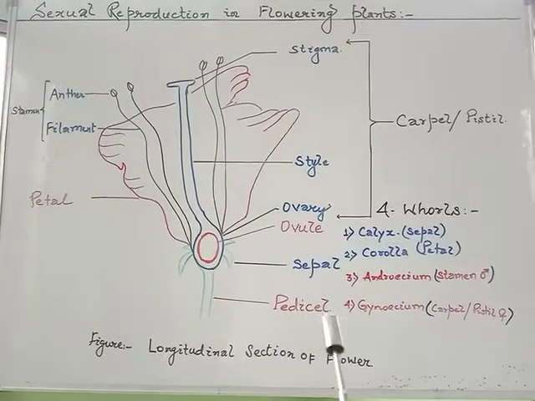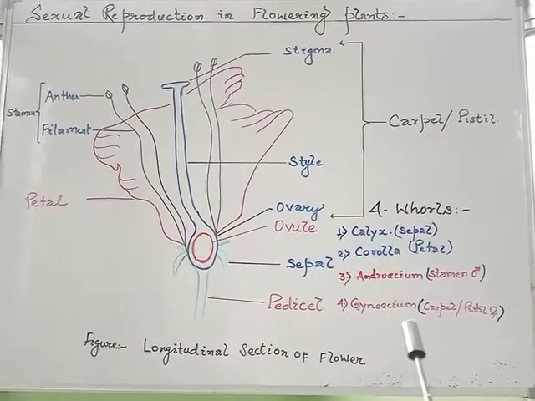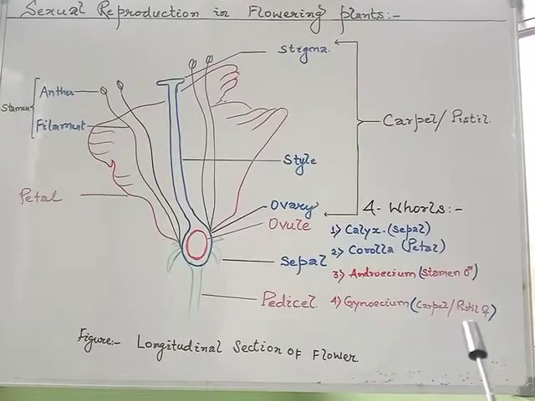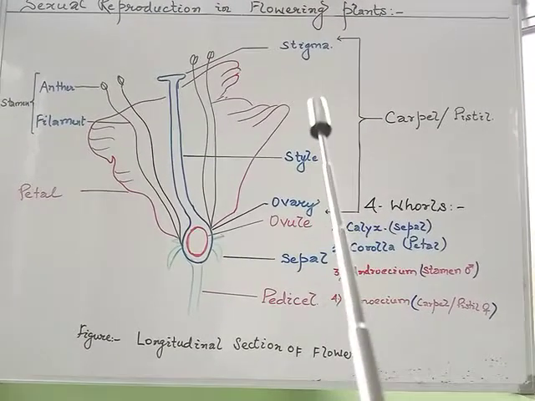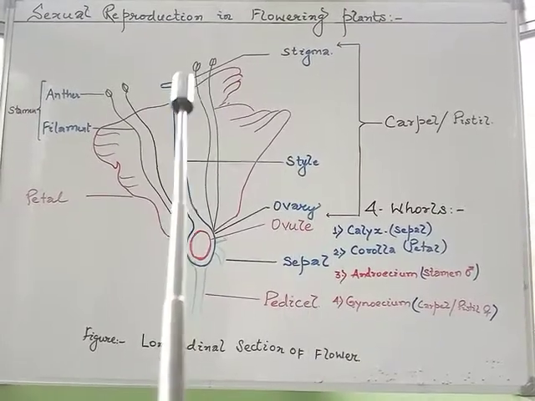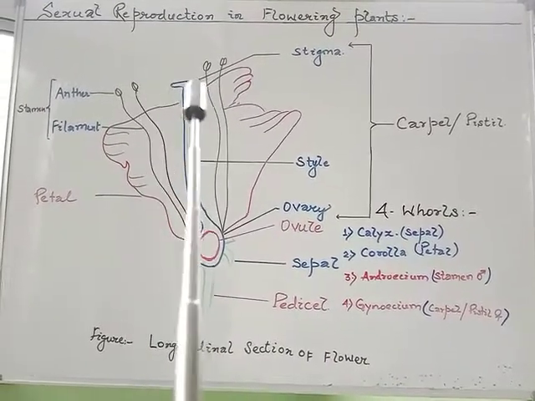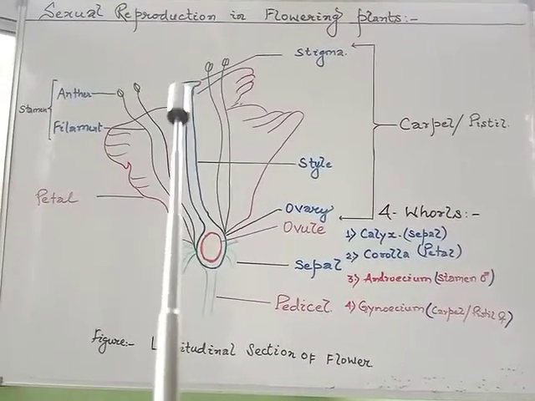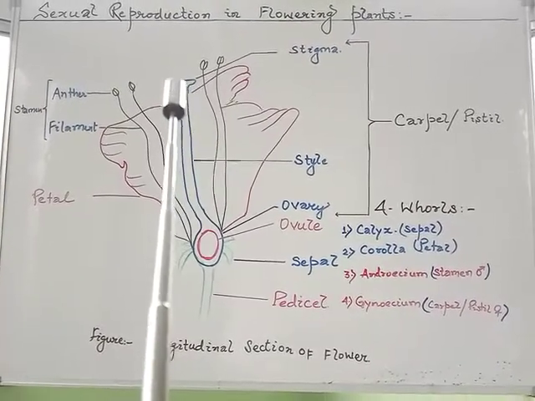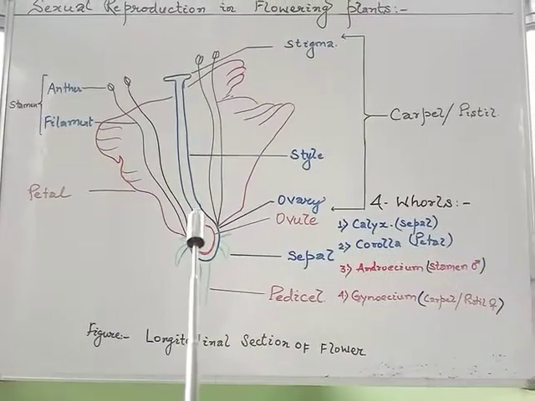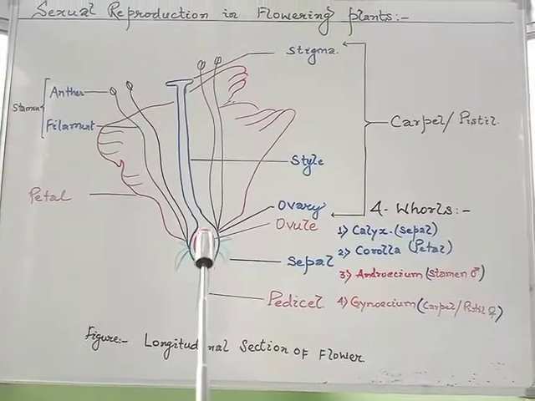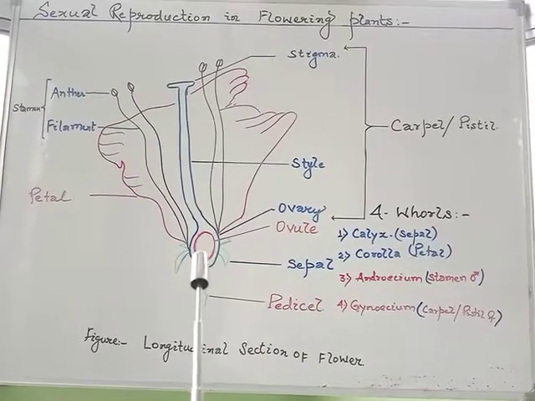And the fourth whorl, which is gynoecium, which has carpel or pistil, is made up of three different parts: stigma, which is the flat receptive surface area which helps to receive the pollen grains, the style, a tubular structure, and the swollen part which is called the ovary. Within the ovary, the ovule and embryo sac are present.